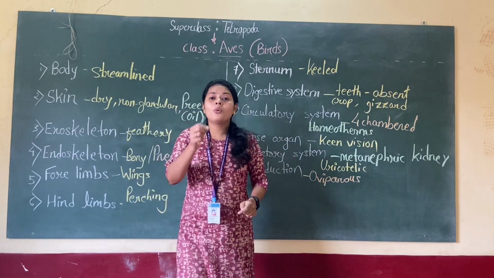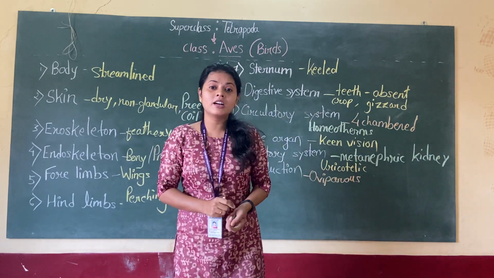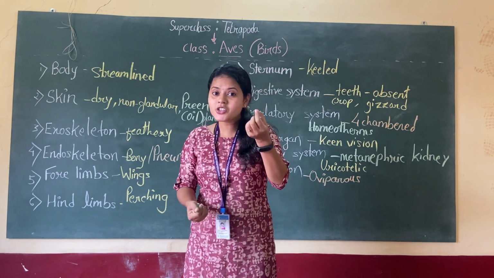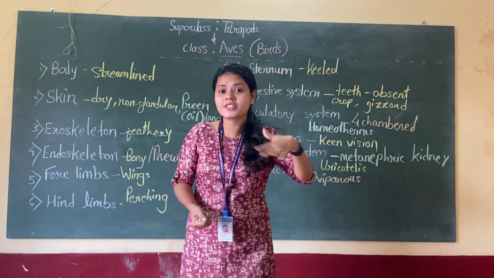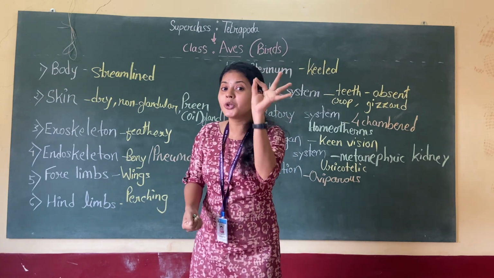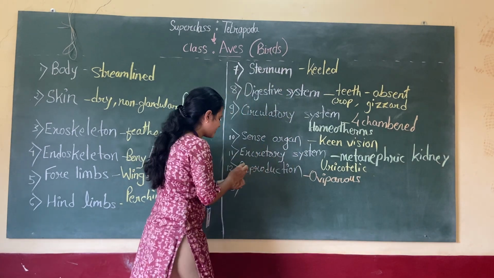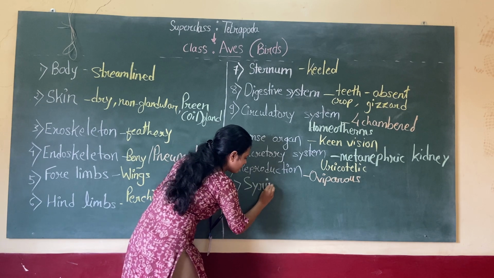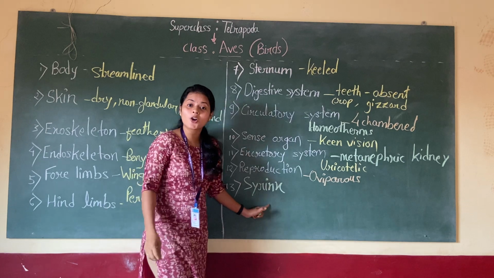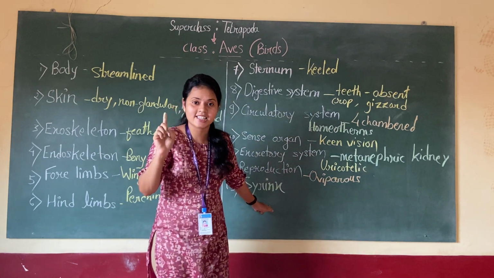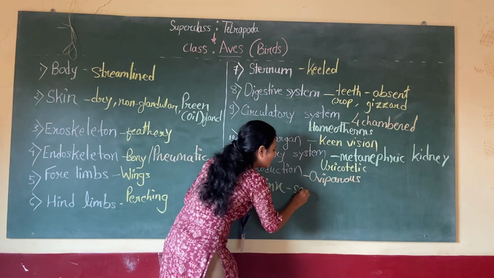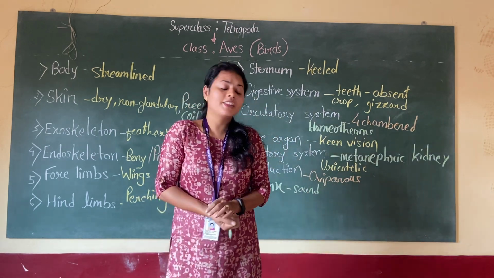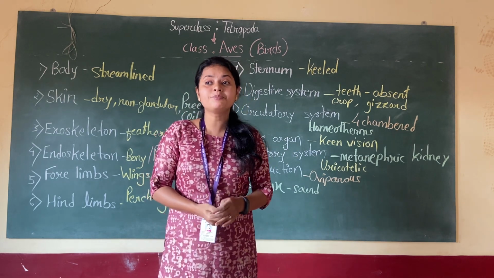Then one of the significant features of birds is that they have a particular sound producing organ. Because of that they can produce different types of sound, right? And that sound producing organ is called the syrinx. Remember, it is the sound producing organ. So these are some of the general characteristics of this organism.